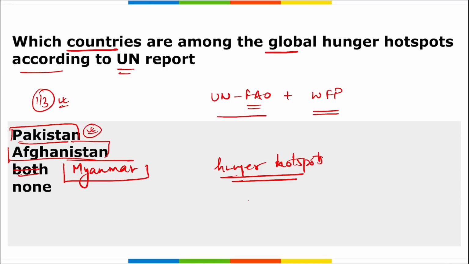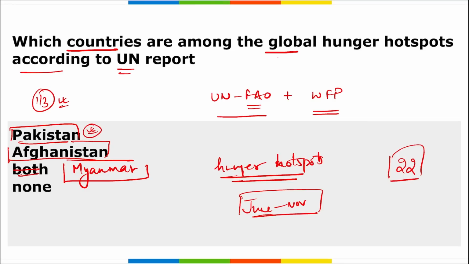Correct? Hotspots are the places where acute hunger is at high risk of worsening from June to November. The condition in these countries will be severely high. The report has assessed almost 22 countries in which acute food insecurity can potentially increase in magnitude and severity for 18 areas.